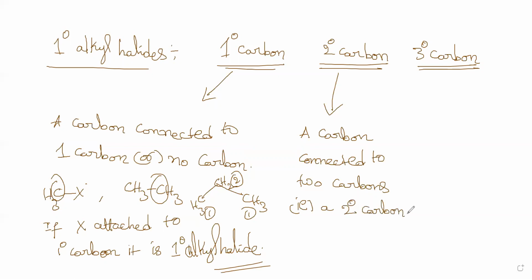I hope I am clear with this. What is a secondary carbon? Suppose you have CH3, CH2, CH3. This is a primary carbon because it is connected to only one carbon. This is a secondary carbon because it is connected to two carbons. And again, this is primary because it is connected to only one carbon. Clear?